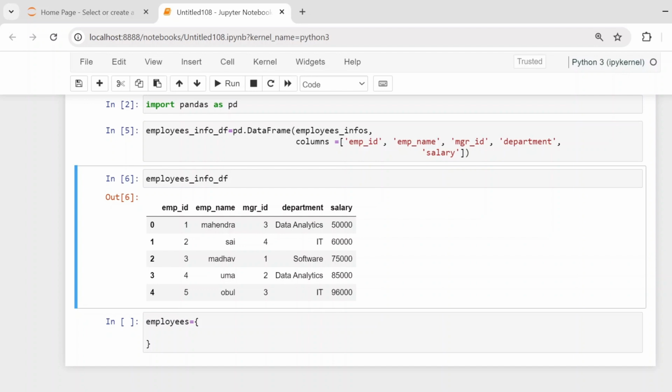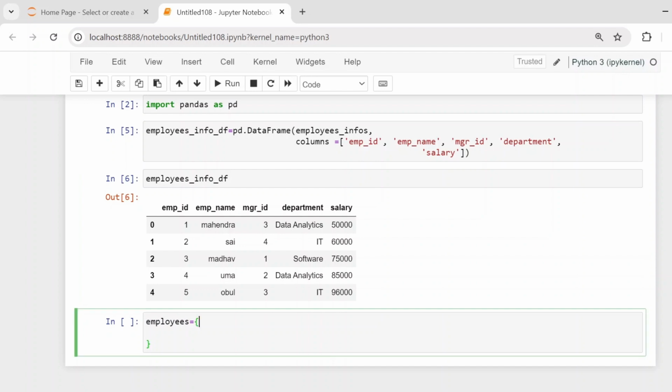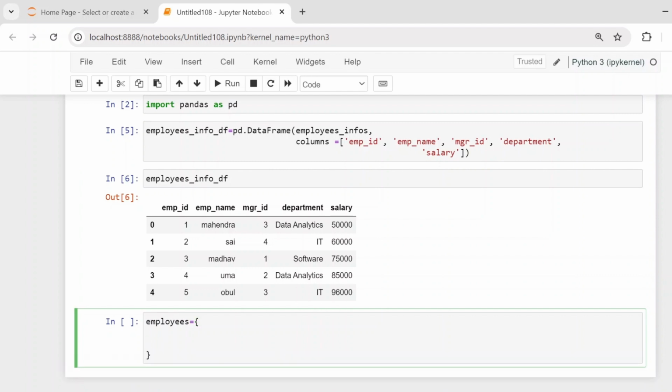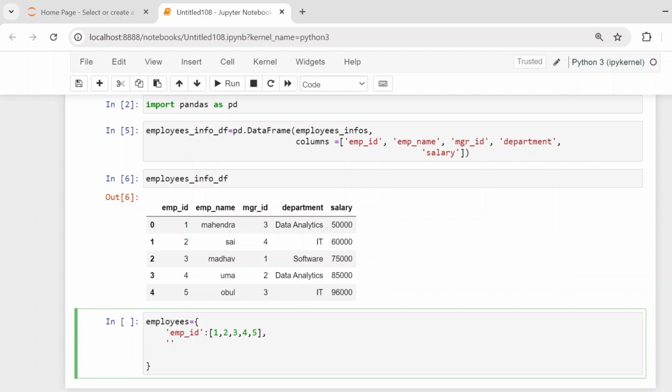Employees information stored in dictionary format. How is it going to be stored? Key value pairs, right? That is how a dictionary will store the data. So you have to keep employee ID, and for this a list of all values 1, 2, 3, 4, and 5, right? So this is one. Next another key, that is employee name.